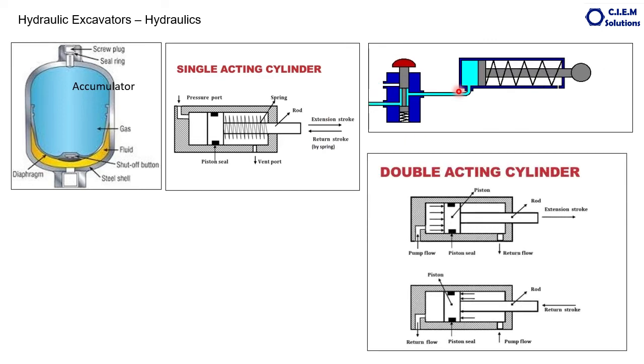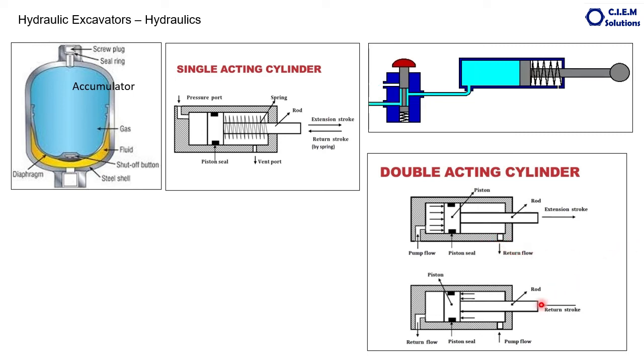The next is the double acting cylinder, which is used in hydraulic excavators for all the implements. This is a cylinder having two ports. Pump flow is written here; this is case number 1 of a double acting cylinder. This is the cylinder barrel. This is the piston rod. This is the piston. Pump flow comes from this port, acting on this piston, making the rod extend or travel outwards, and the return oil will come through this port and go to the tank.